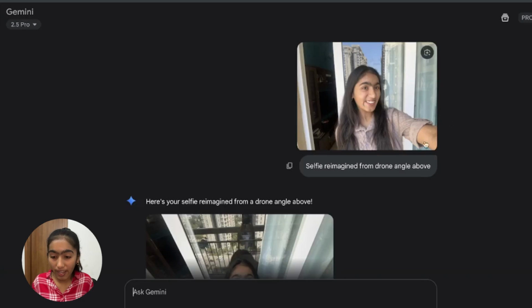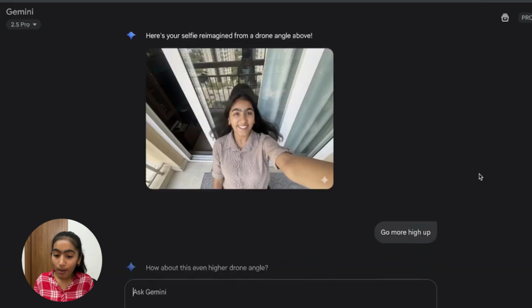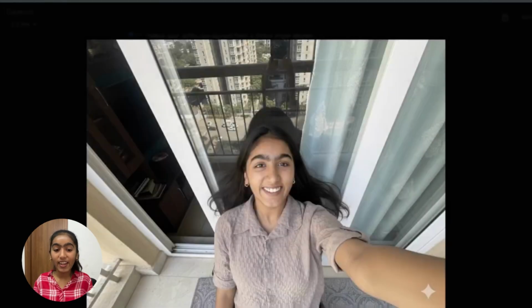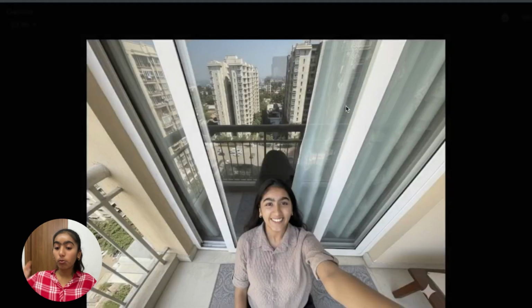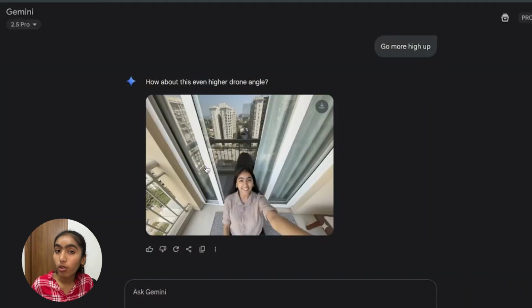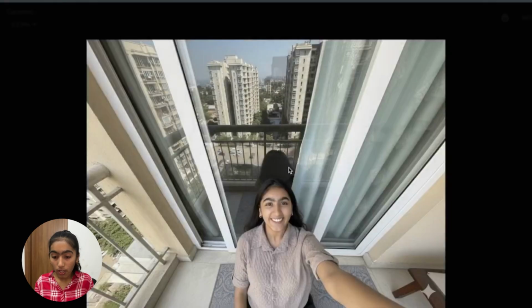Okay. Now this next one's for the Insta posters. Basically, you can level up your Instagram by posting crazy AI generated photos which do not look AI generated. Let me show you. So here I've uploaded a photo of mine and asked it selfie reimagine from drone angle above. Look at this. It gave me a completely different angle of my photo. Like I can upload it as an Insta post or another one which is more high up. And this does not have to be high up or like a drone. See, you can take a photo with your friends and generate it from different angles. Post it on Insta. It still looks crazy real. Like, come on. That's still me.